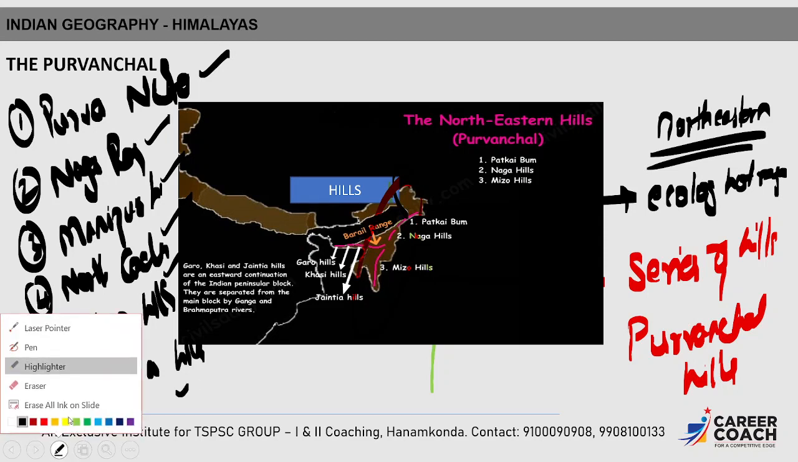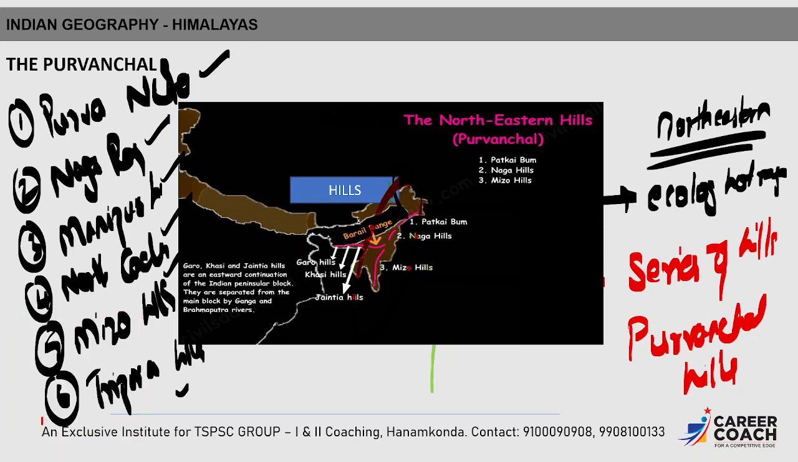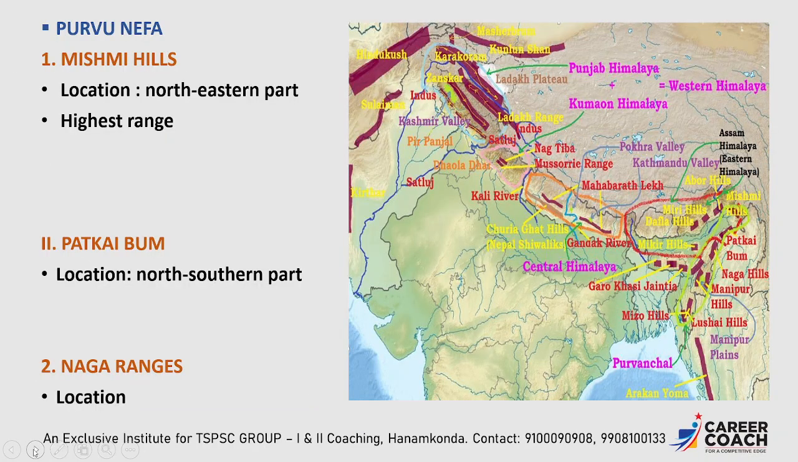If we look into the map, how we need to recognize them is very important. You can see the first one is Purvanefa, and below that Nagaland will be there. Here the Naga Hills, and after that Manipur, so Manipur Hills. Beside that, down part, Mizoram state will be there, here Mizo Hills, and towards the west side there will be Tripura, so here we can see the Tripura Hills. Now we will learn deeply about each.